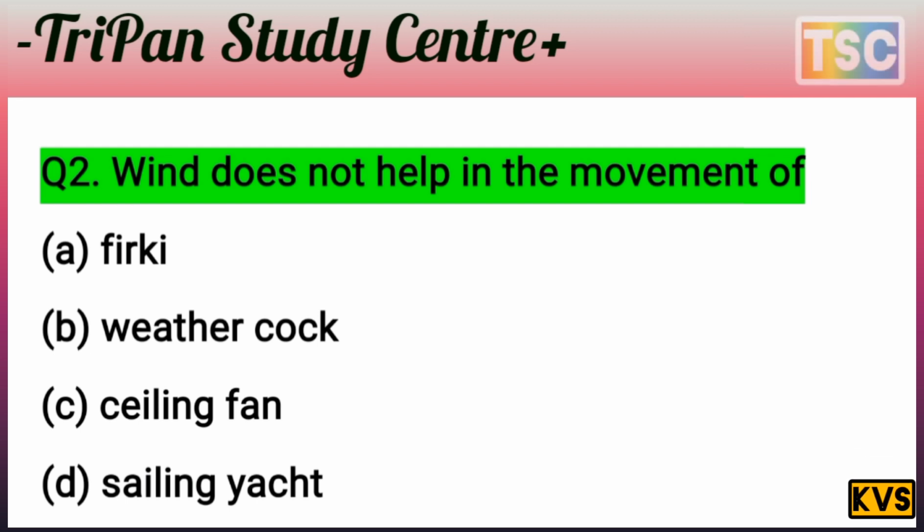You know that this question is very interesting. The answer here is ceiling fan. Option C is correct. Ceiling fan. The wind does not help in the movement of a ceiling fan, because a ceiling fan moves with electricity applied, which produces a magnetic field. The ceiling fan blows air itself, so wind does not help it. It means option C is correct. The wind does not help a ceiling fan.